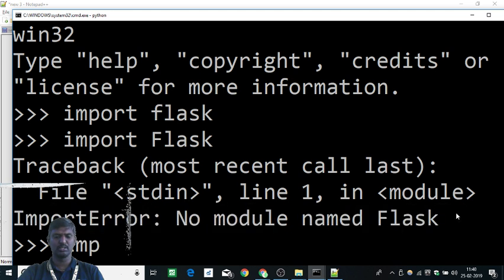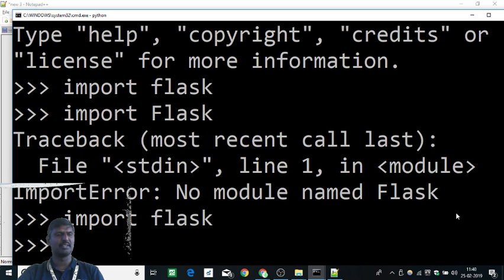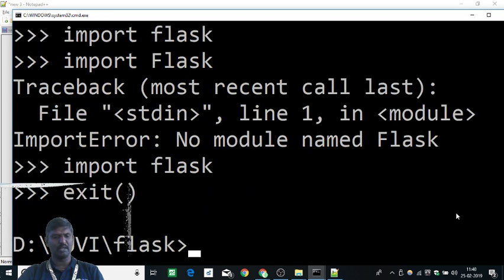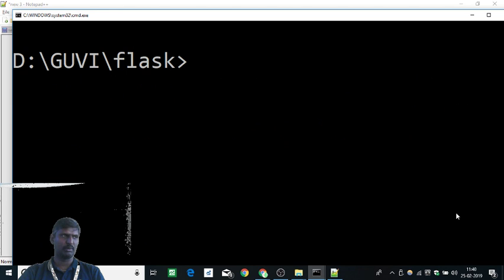Simple: import Flask. It goes to the next line without any trouble. If it does, it means that whatever package you have installed is working fine. So I am going to exit from it. I am clearing the screen using the CLS command. If you are in Unix, you use clear, I guess. Okay, coming back to our case.